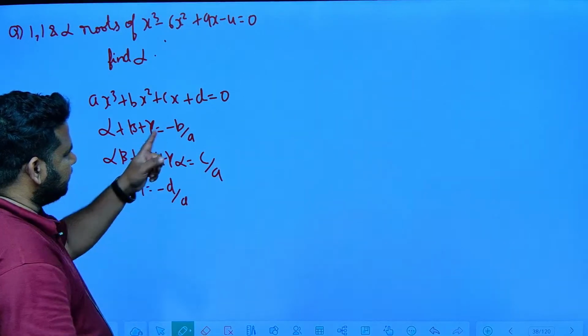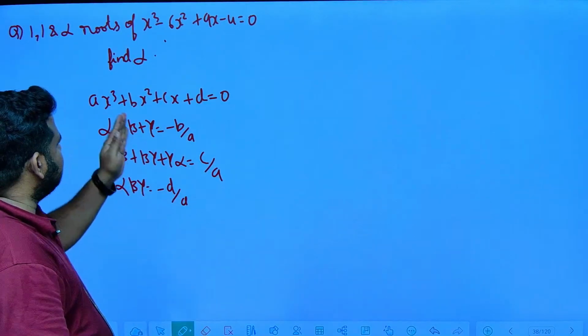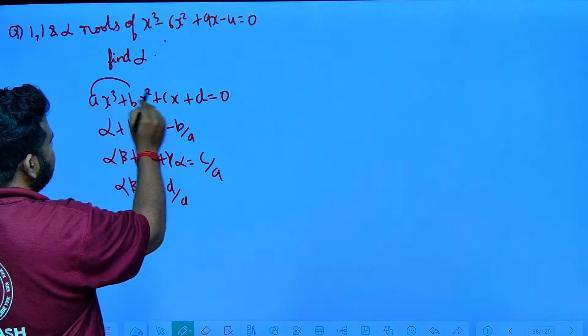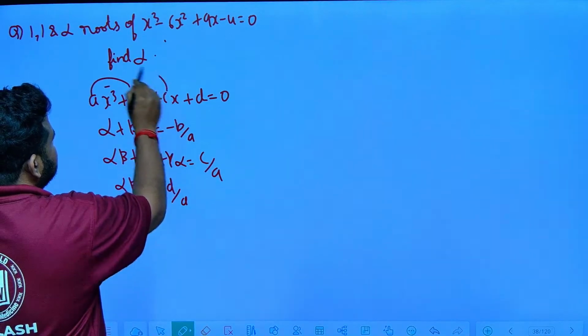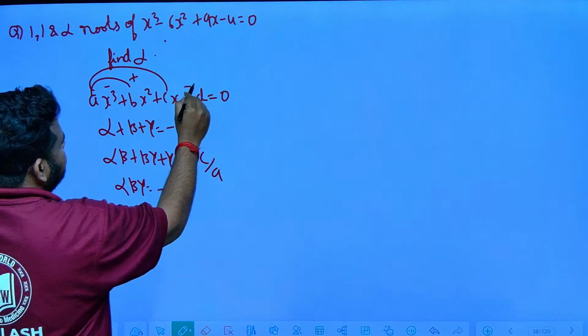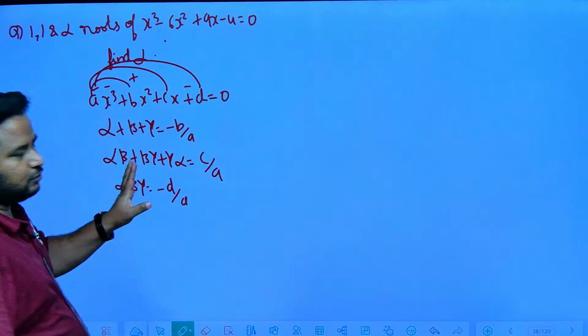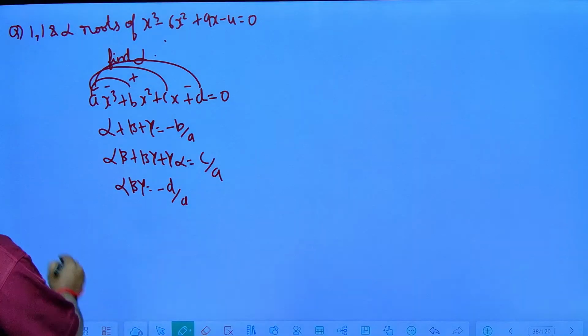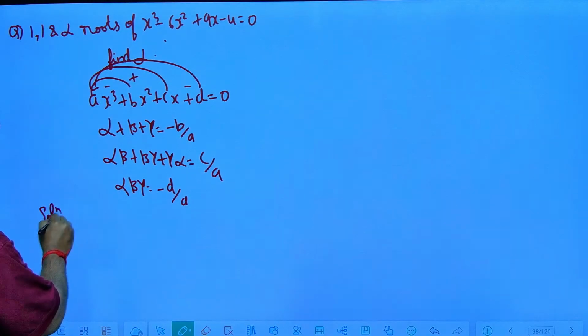So first will be minus b by a, with minus. This will be c by a, with plus. This will be minus d by a. This is how you have to solve it. Clear? Now let us solve this question. Solution. See here.